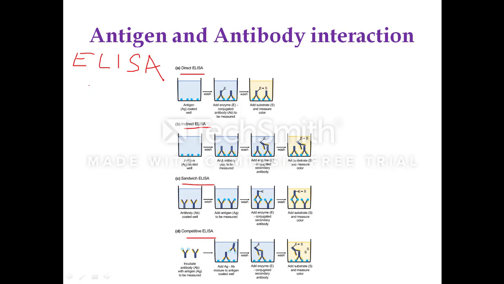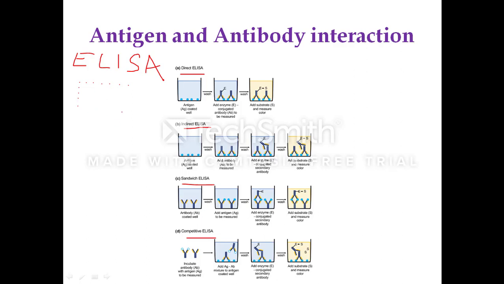Here the polystyrene plate will be taken, and this has the capacity of binding to either antigen or to the antibody, and it will be having the series of wells, can accommodate up to 200 microliter of the reaction mixture, and they are placed one after the other.